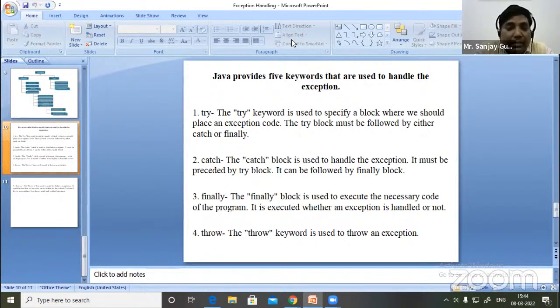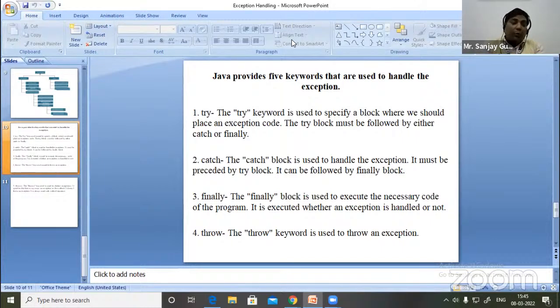Those 5 keywords are try, catch, finally, throw, throws. These are the 5 keywords which we use to handle exceptions in our Java programs or any object-oriented programming language.